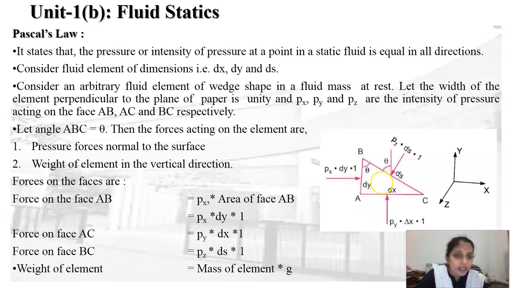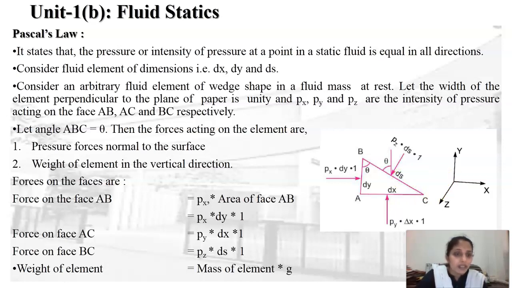Similarly, over side AC, the force is the intensity of pressure in the y direction multiplied by its area. The area is dx into 1, where dx is the length of AC multiplied by the width, which is unity, perpendicular to the plane of the paper. So py into dx into 1 is the force acting along AC.